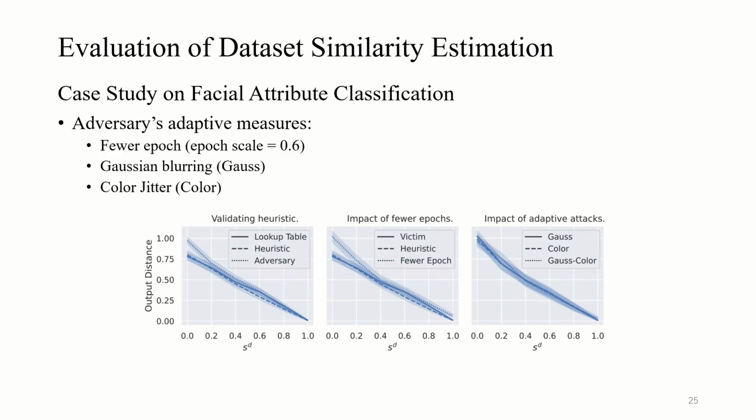In our case study, the adversary knows the method but does not know the estimation set, so the adversary can adaptively modify the data, including Gaussian blurring and color jitter that randomly changes the brightness, contrast, saturation, and hue of an image. The adversary can also train with fewer epochs, which increases model output difference and estimation error. From the 3 figures, we show that the curves stay close to each other for different cases.